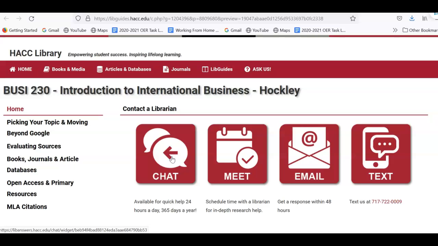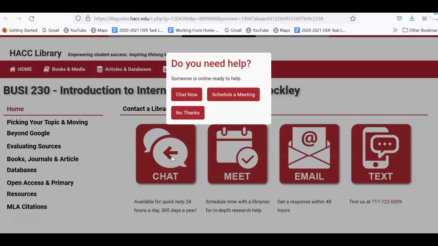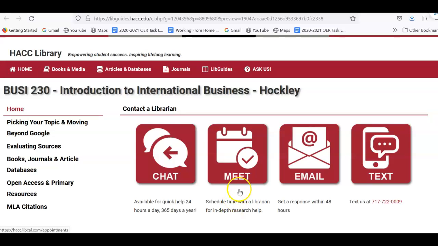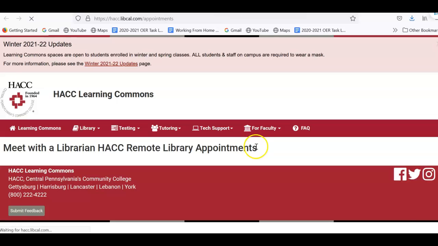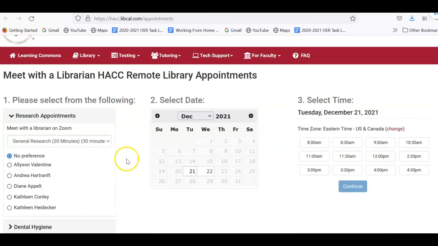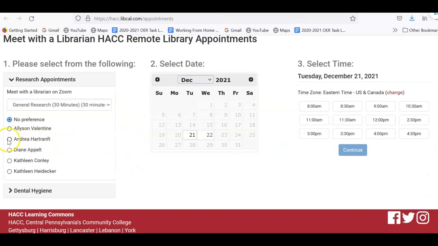That means if you're doing an assignment and you need help at 2 a.m. in the morning, you can click on this link and it will connect you with a librarian. Another option is to schedule a one-on-one appointment with a librarian. In order to schedule an appointment with me, you'll click on this link and then you can select my name right here. It will let you know the times that I have available to meet with you.